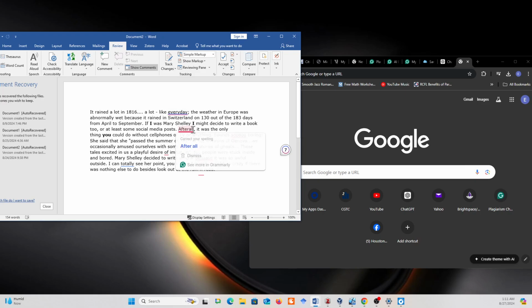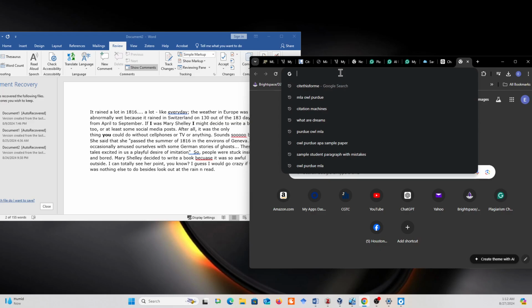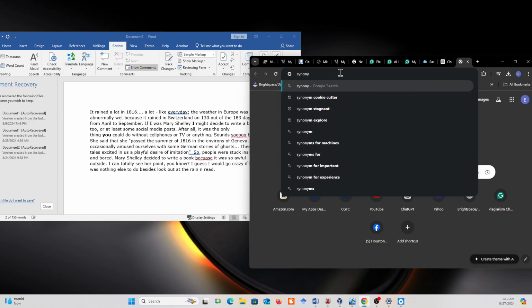After all, well, we'll actually fix that. That's grammar. Like I said, I like Grammarly. After all, it was all the things you could do without cell phones or TVs or anything else. Let's say I wanted another transition instead of after all. Well, I will go in here and I'll put synonyms for after all.